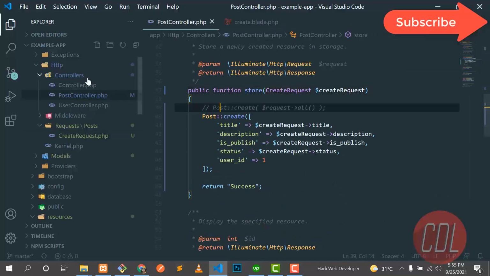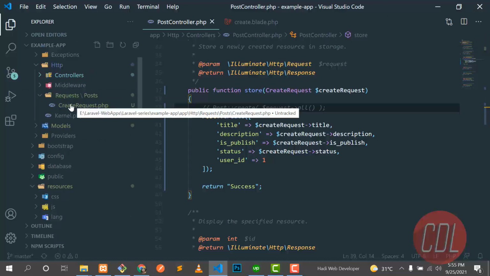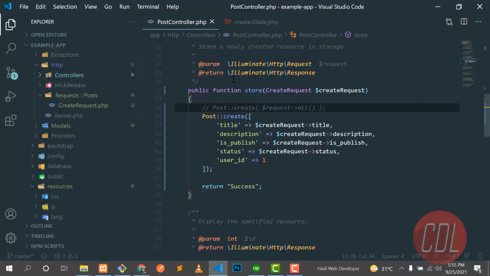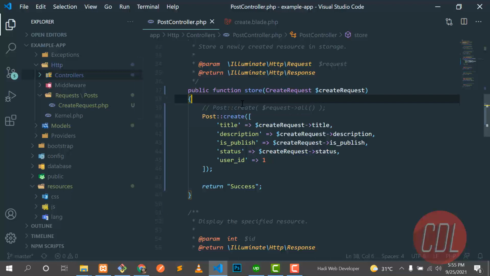But if I follow the SOLID principle, all our requests will be stored in one place. I just go to the request directory. I don't need to go to each controller and I can change the request there. So that is the beauty of separation of concerns.